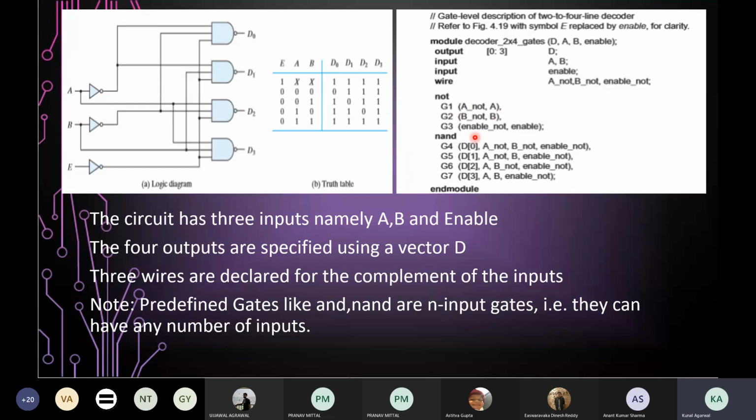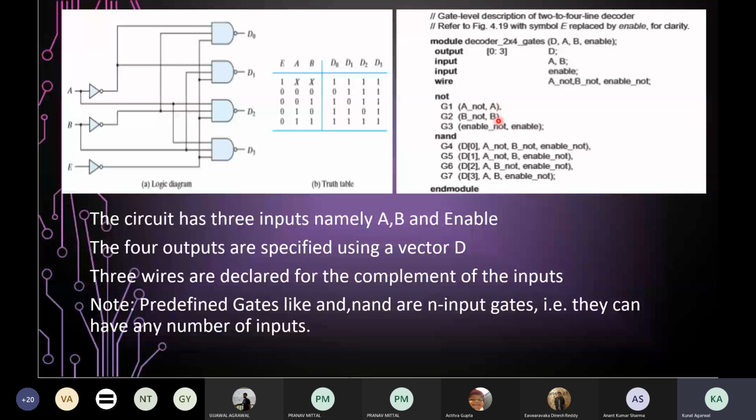You can notice that we need not use the keyword not three times separately for the three gates. We just use the keyword not once, and mention all three gates, using a comma between two gates to separate them, and the last gate has a semicolon.